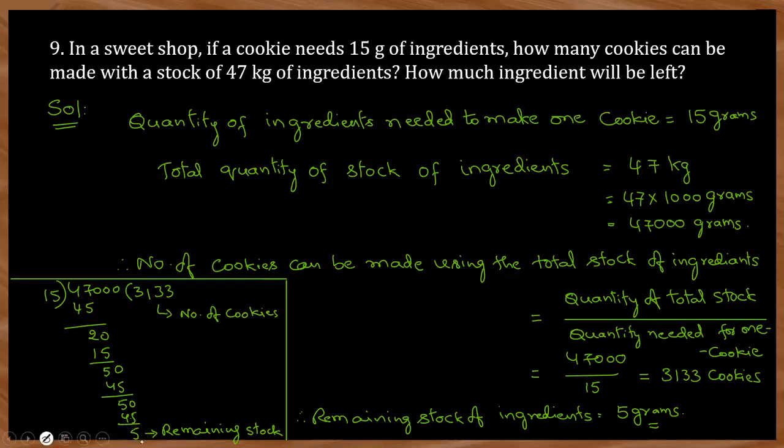You cannot divide 5, so the remaining stock will be 5 grams, and 3,133 is the number of cookies. How much ingredient will be left is asked, so you have to take this value. So 3,133 cookies can be made, and 5 grams of ingredients will remain in the stock.